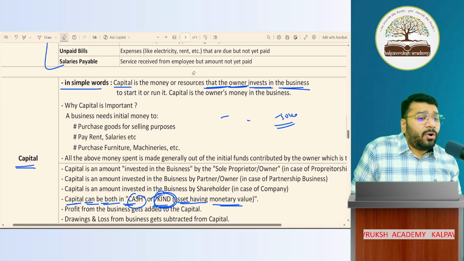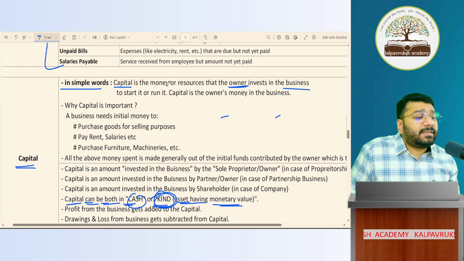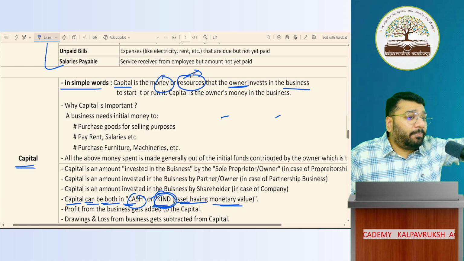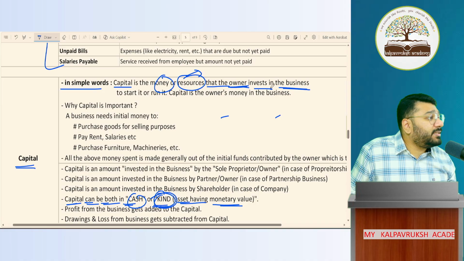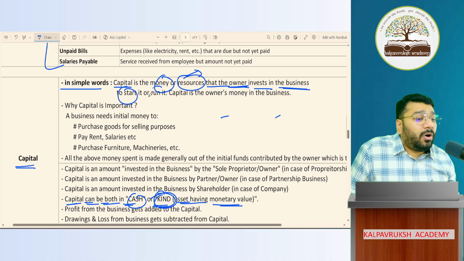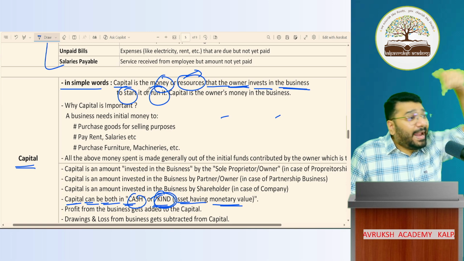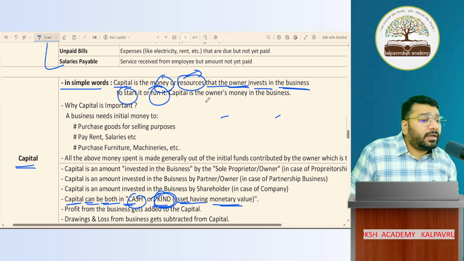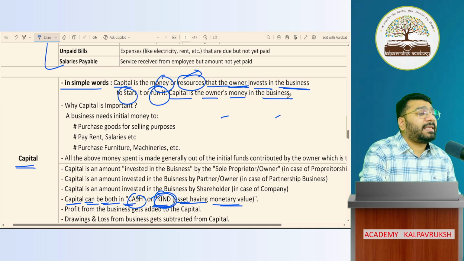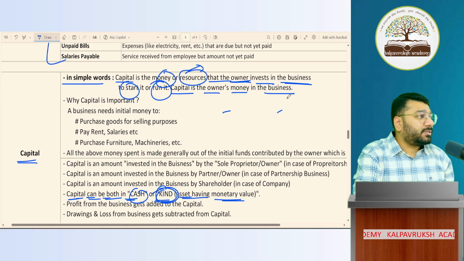So now, what is capital? Capital is money or resource. Resource means what? Laptop. That the owner invested in the business either to start or run. It's not either, it is to start and run the business. Got it, not got it? Capital is the owner's money in the business.